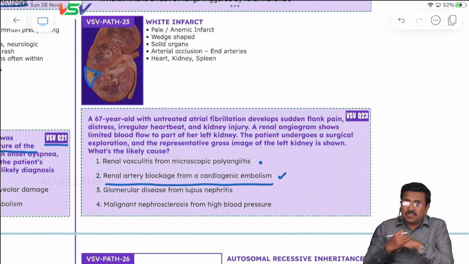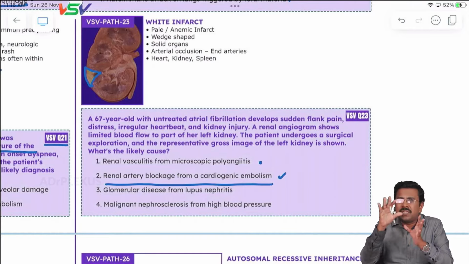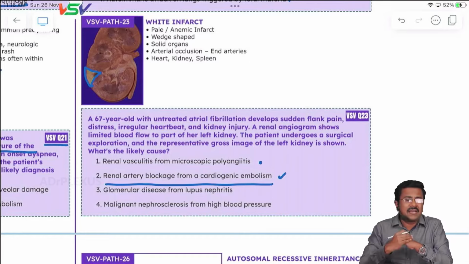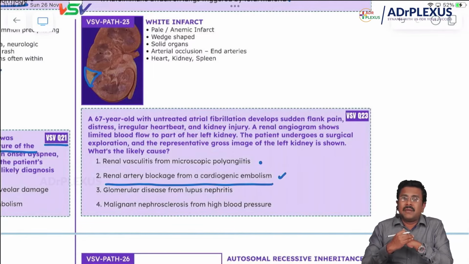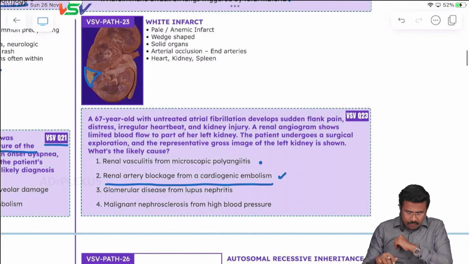So let's see the other options also. Glomerular disease caused by lupus nephritis is unlikely in a 67-year-old patient. And malignant nephrosclerosis with high blood pressure is also not fitting here, because there is no history of hypertension, and the patient has a clear-cut history of atrial fibrillation. So this is actually a cardiogenic embolism. The cardiac cause results in an embolism blocking the renal artery, resulting in this wedge-shaped, pale infarct.